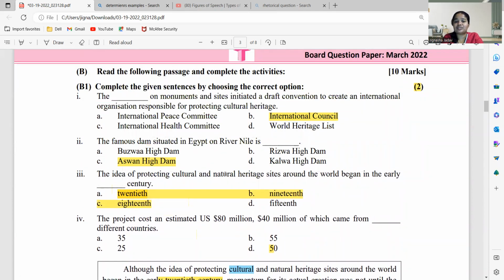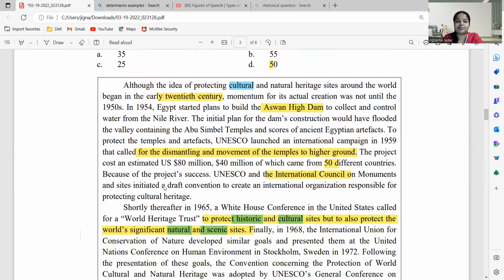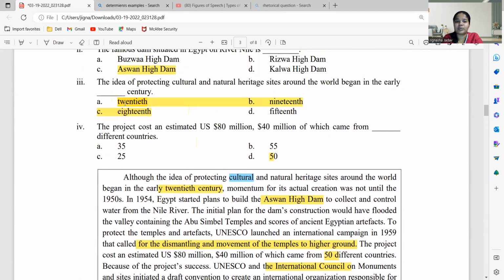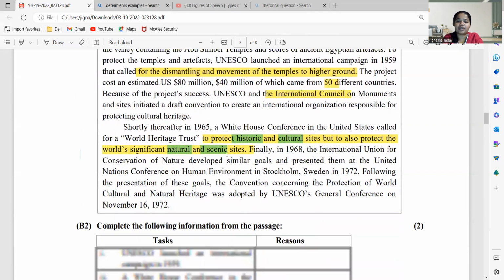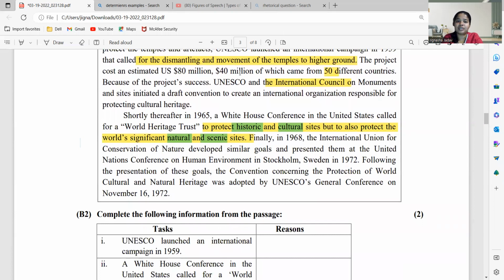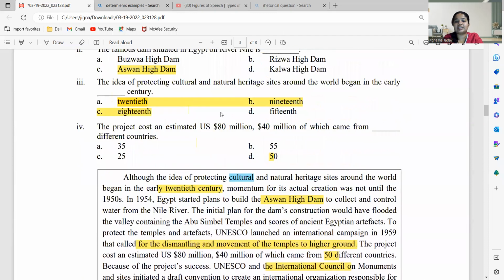The idea of protecting cultural and natural heritage sites around the world began in the dash century. Century, the second line. The protecting of cultural and natural heritage sites around the world began in the 20th century. The answer is A. The project cost $80 million और $40 million कहाँ से आया था? $40 million of which came from 50 different countries. So the answer is 50 different countries.